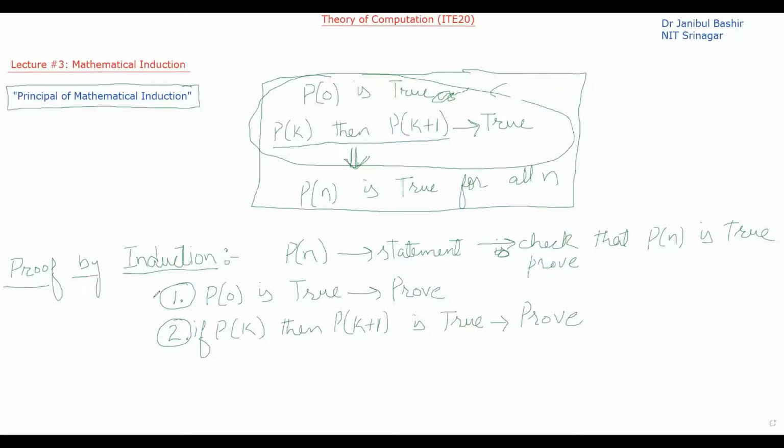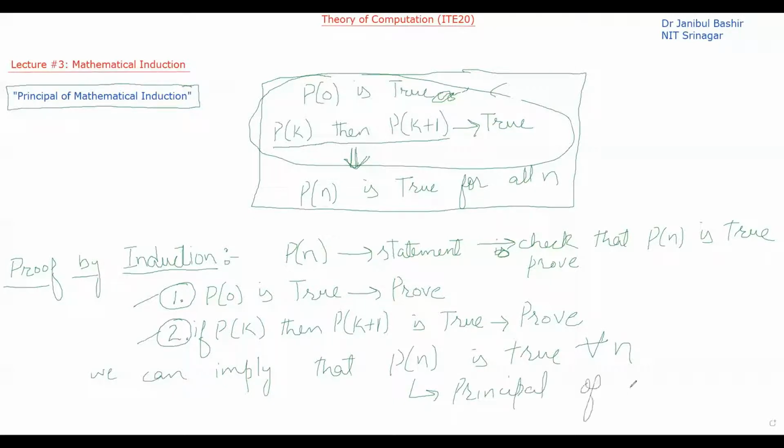So from here, by proving these two statements, we can imply that P of n is true for all n, using the principle of mathematical induction.